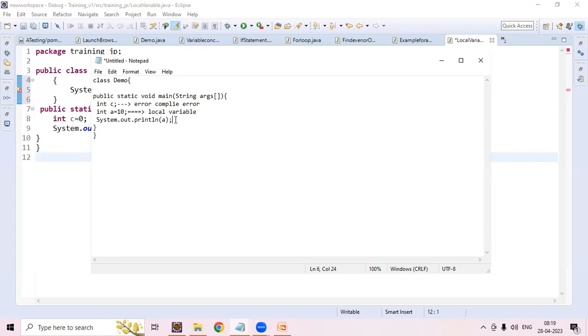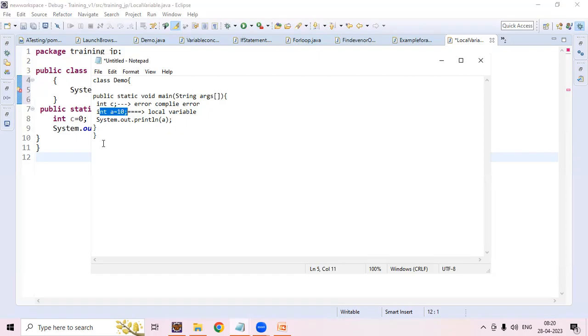Whenever we are writing a variable within the main method, we can consider it a local variable, because the scope is within the main method only. We cannot access it outside the method.